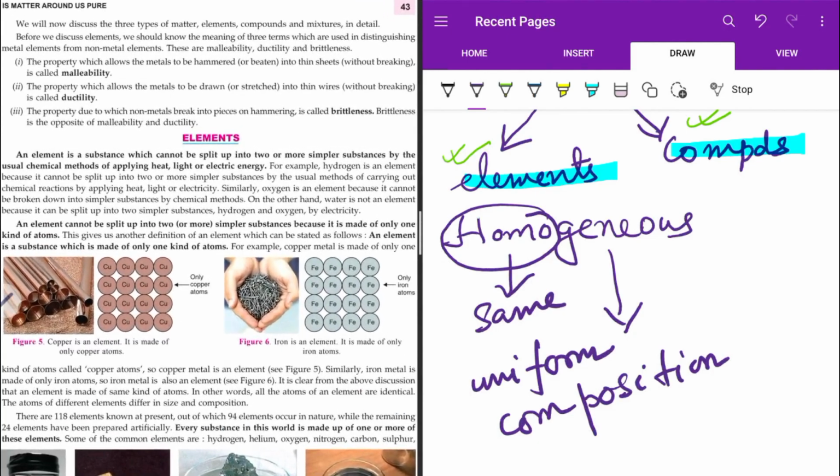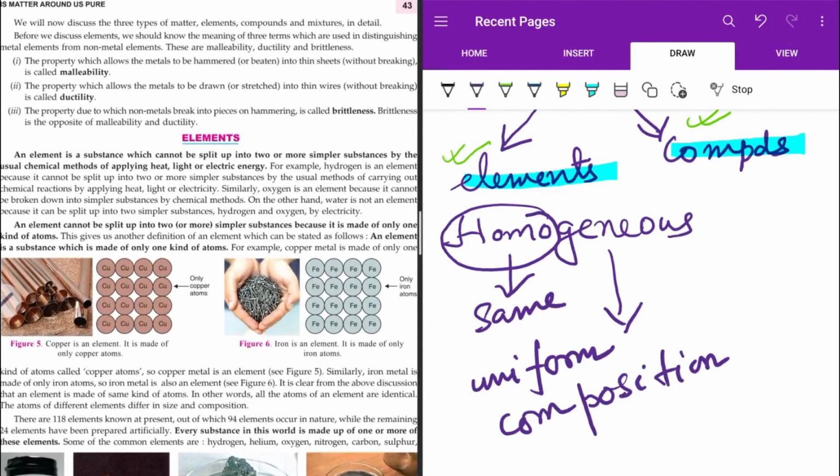Before we discuss elements, we should know the meaning of three terms. What are these three terms? Malleability, ductility and brittleness. These are properties. Now, does it sound familiar, the properties of something which we know as metals? Yes, metals are said to be malleable, ductile and brittle in nature.